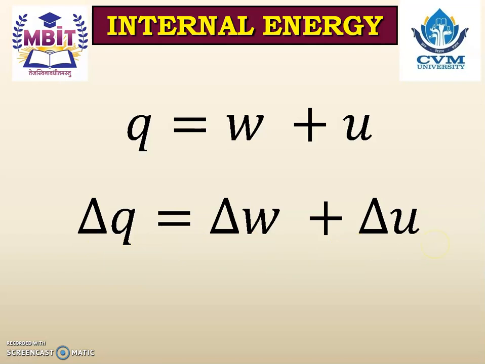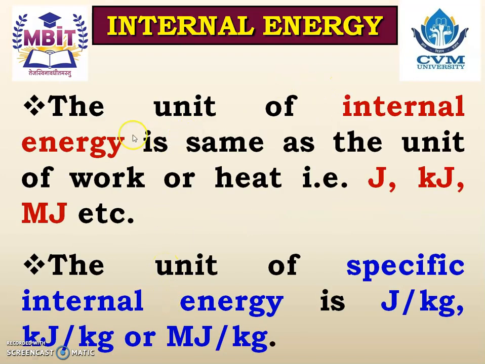That is specific internal energy and change in specific internal energy. The unit of internal energy is same as the unit of work or heat, that is joule, kilojoule or megajoule. And the unit of specific internal energy is joule per kg, kilojoule per kg or megajoule per kg.